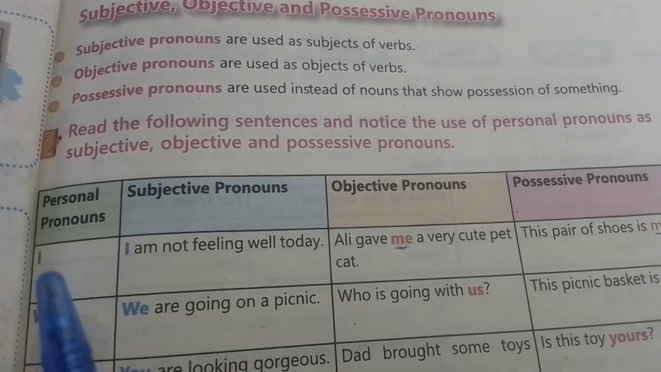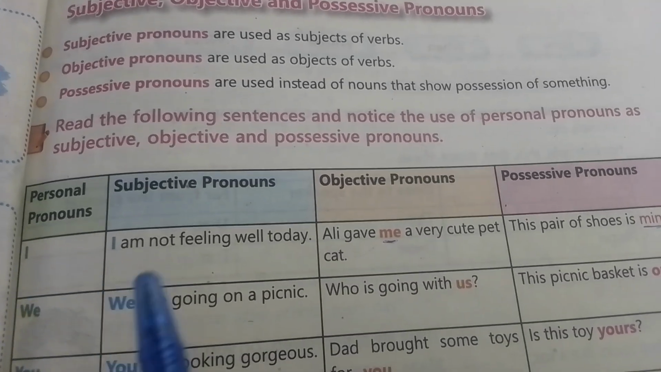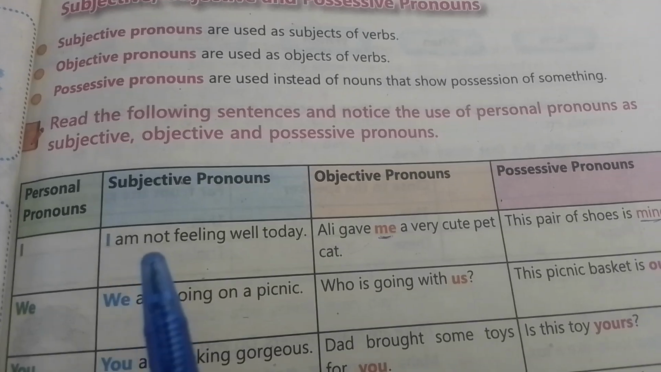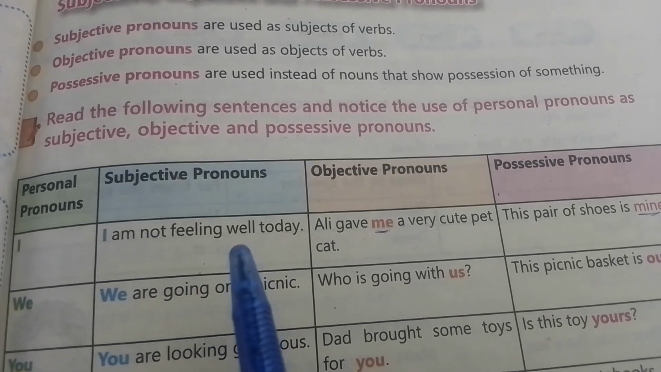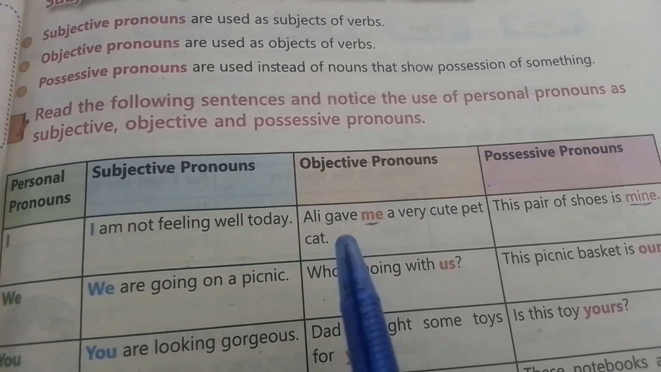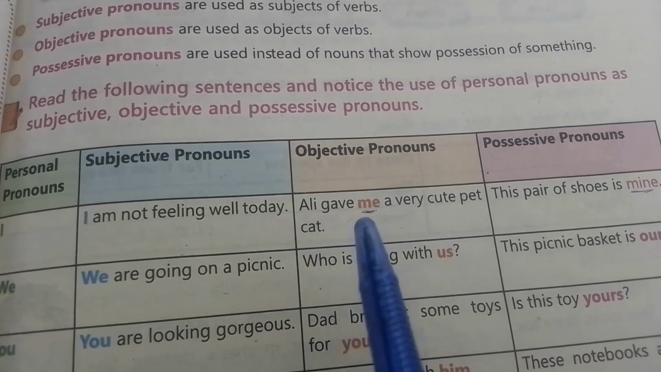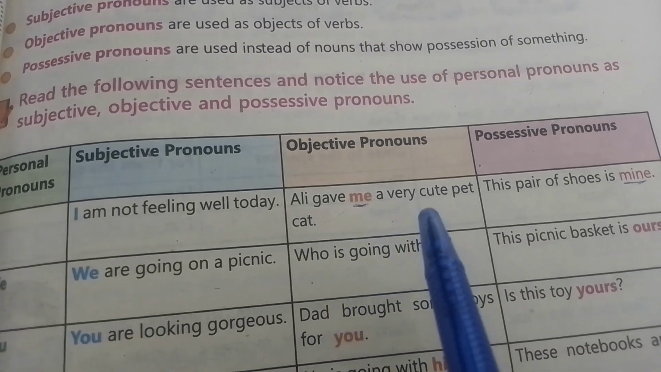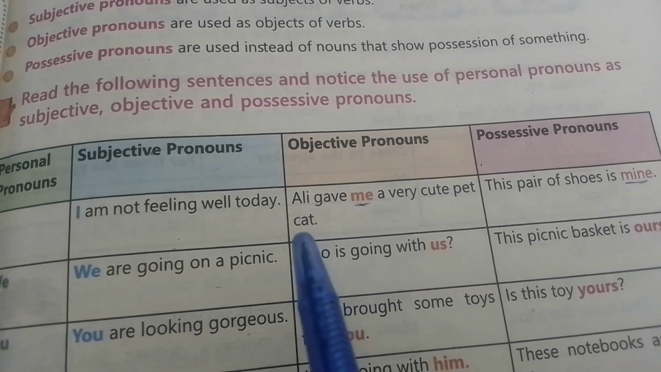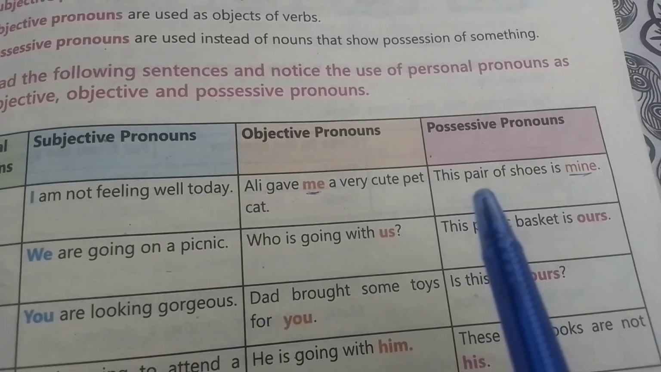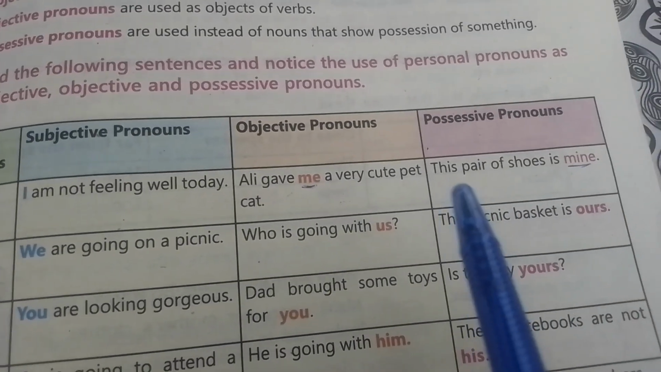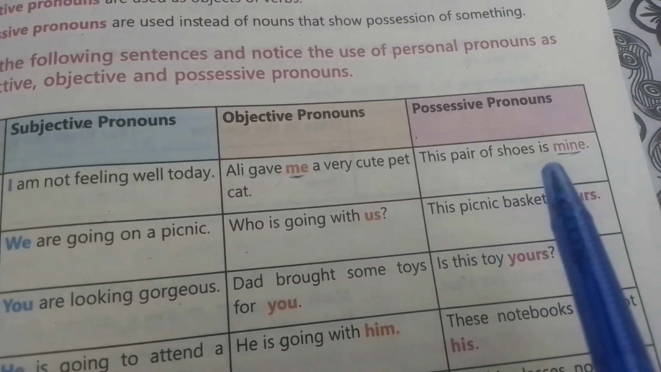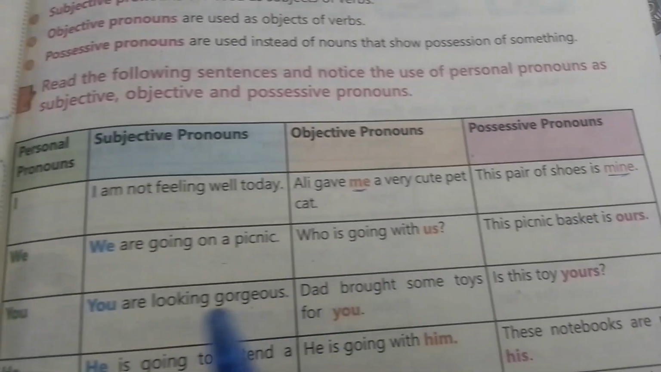First, personal pronoun is I. Subjective pronoun: I am not feeling well today. Objective pronoun: Ali gave me a very cute pet cat. Possessive pronoun: this pair of shoes is mine.